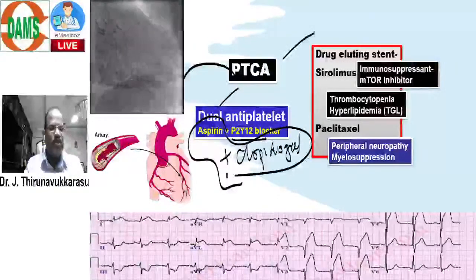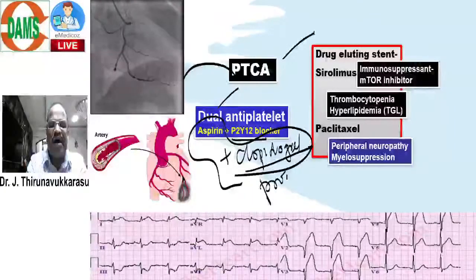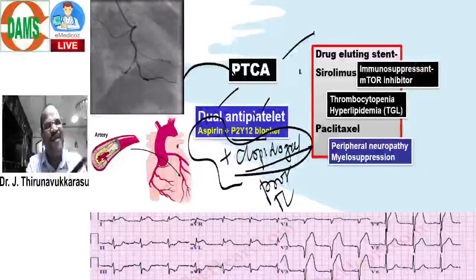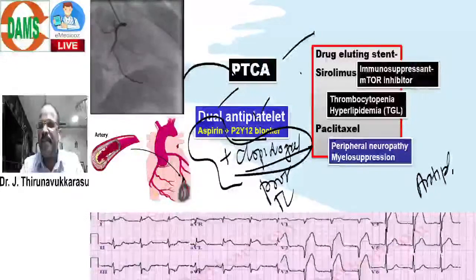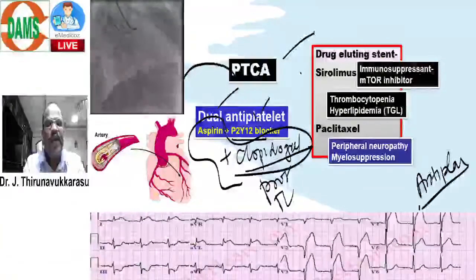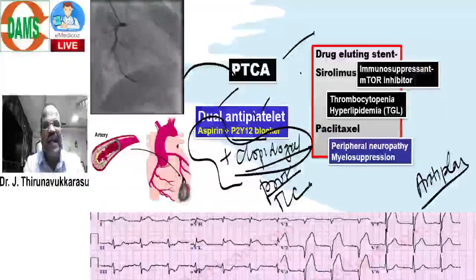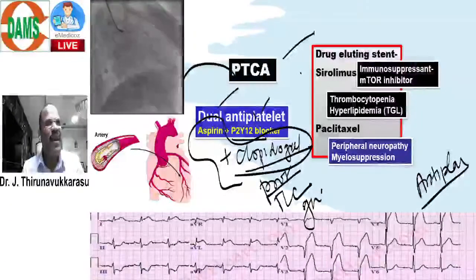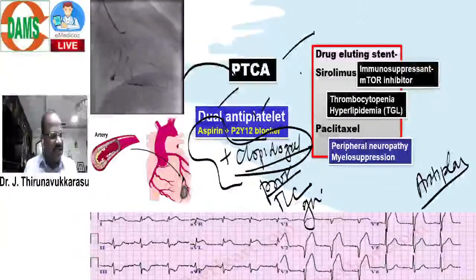Okay, doctor. So either we can go for clopidogrel, prasugrel or ticagrelor, all these are P2Y12 blockers. It's a separate topic, I will discuss later on. We have one good topic called antiplatelets, a separate topic, where we have low-dose aspirin therapy, P2Y12 blockers like clopidogrel, prasugrel, ticagrelor, cangrelor, and then glycoprotein IIb/IIIa blockers like abciximab, eptifibatide, tirofiban. Lot of drugs are there that I will discuss later on.